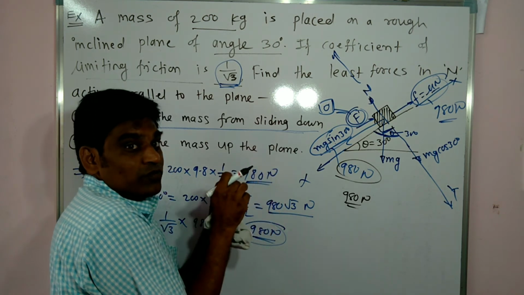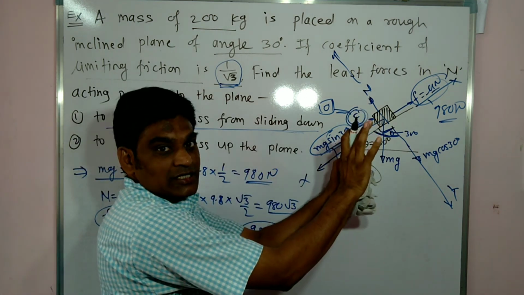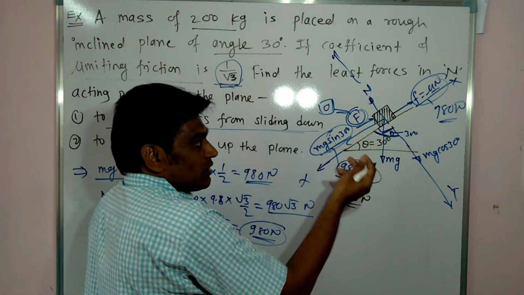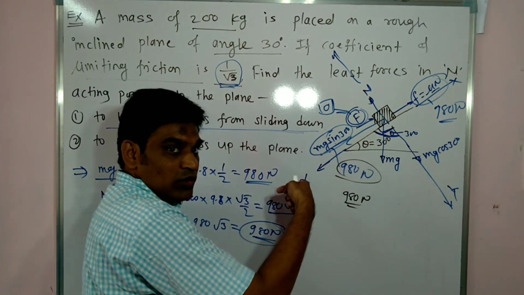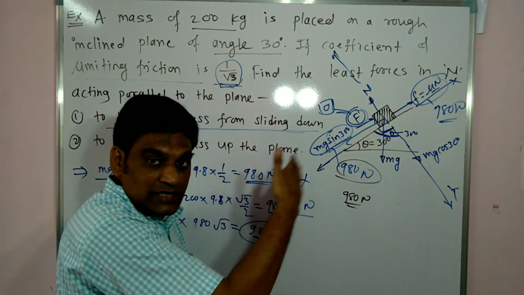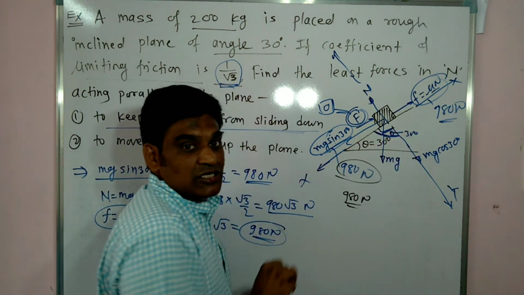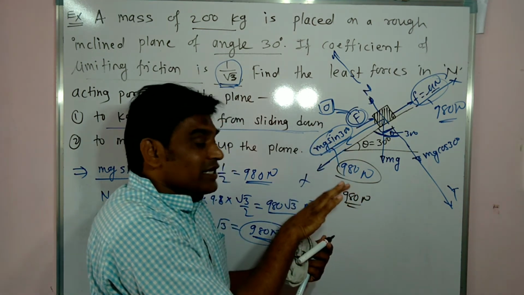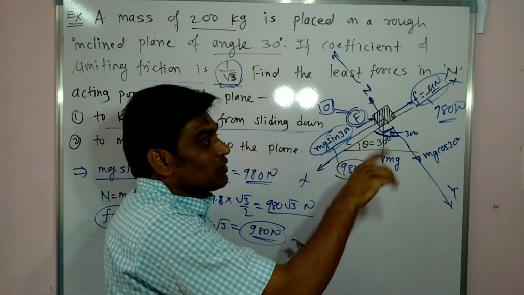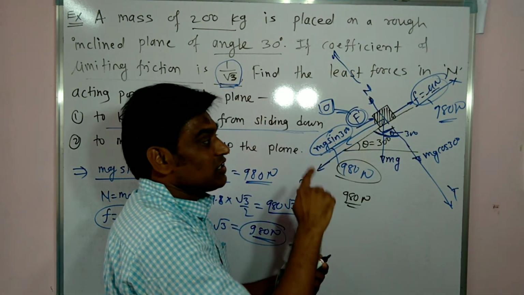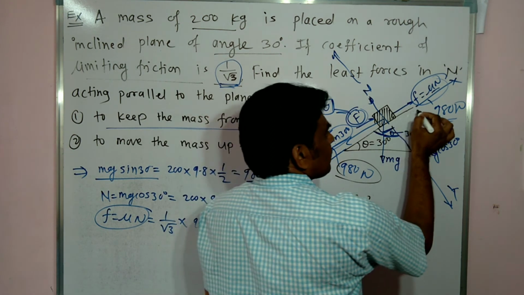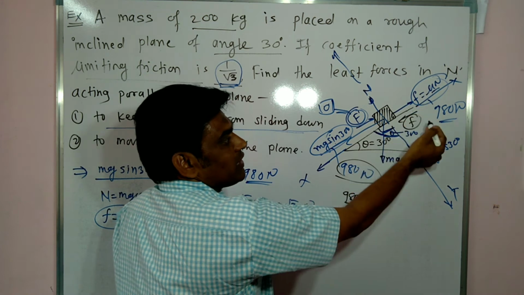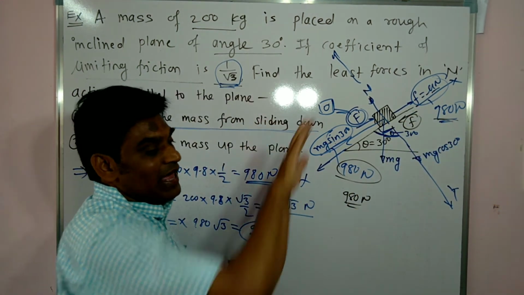Now, due to this force, the body may go in this direction, but at that time friction plays another role. Initially this force was acting downwards, so the tendency of the body was to slide in this direction. That is why friction was acting in that direction. But now, as we have applied 980 Newton extra force, the tendency of the body is to go up. So friction will act in the opposite direction. This value is fixed, because it is the limiting value mu N, and it will not change: 980. So this 980 will act in the opposite direction.